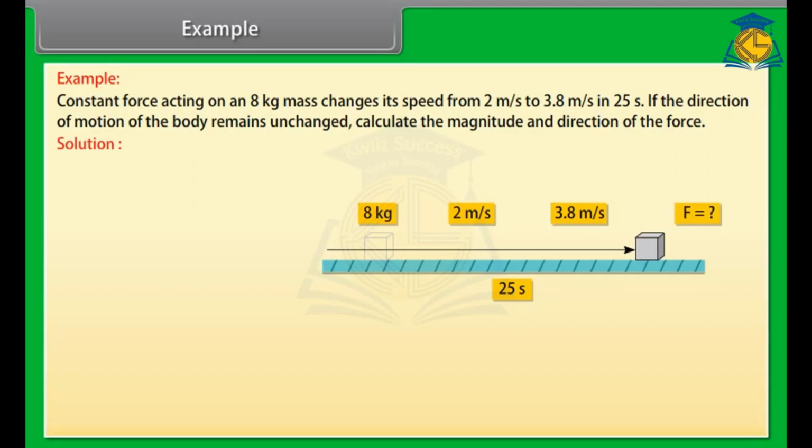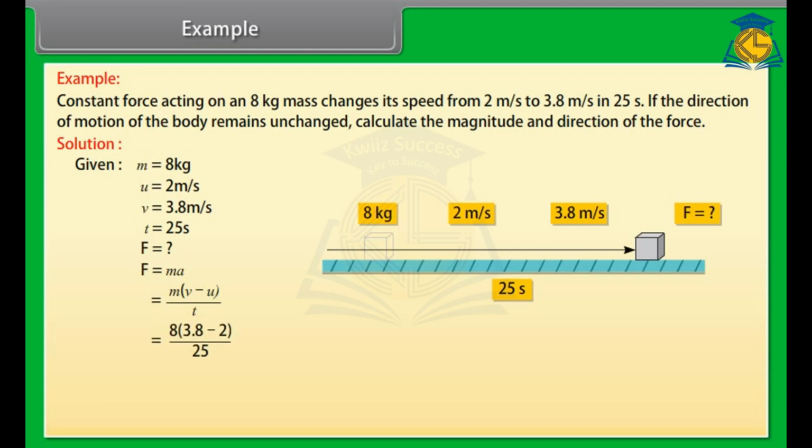Let's see the solution. Let's take an example of Newton's second law of motion. Given values are: m is equal to 8 kg, u is equal to 2 meter per second, v is equal to 3.8 meter per second, t is equal to 25 seconds. F is equal to ma, which is equal to m into (v minus u) divided by t, which is equal to 8 into (3.8 minus 2) upon 25. Force is equal to 0.58 Newton.